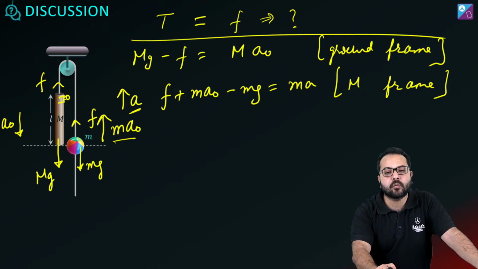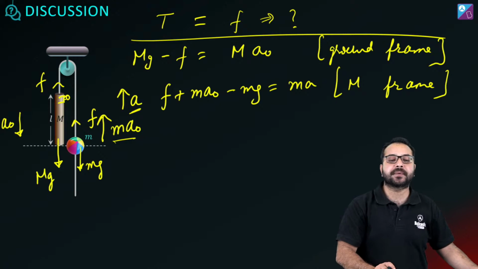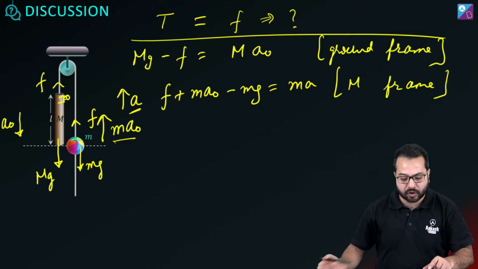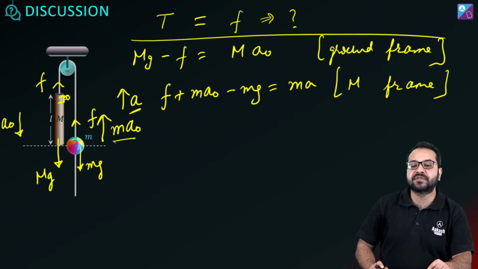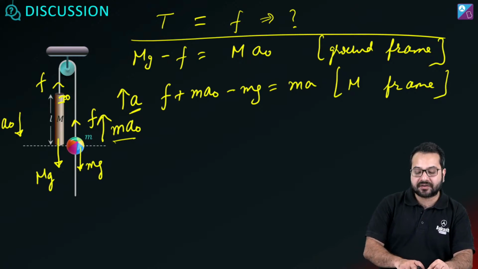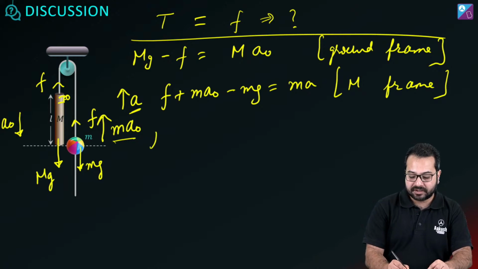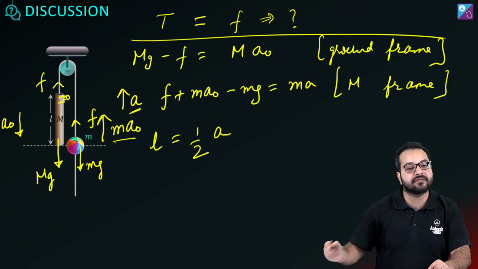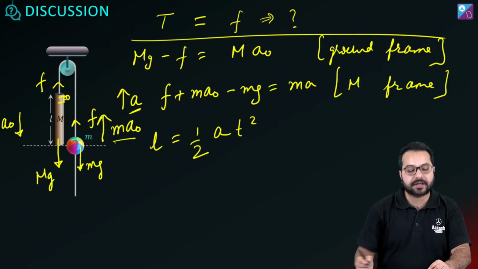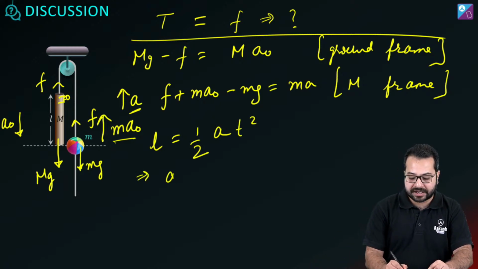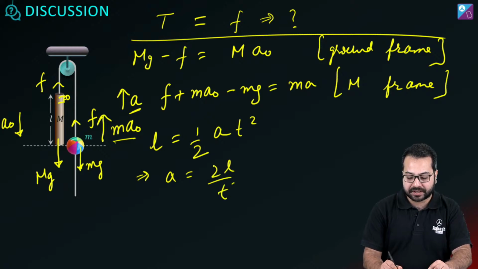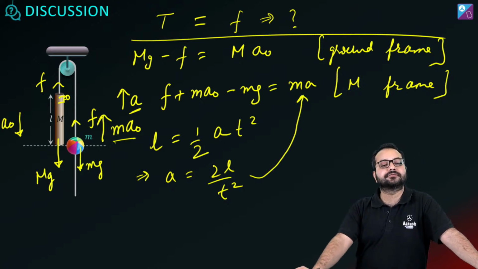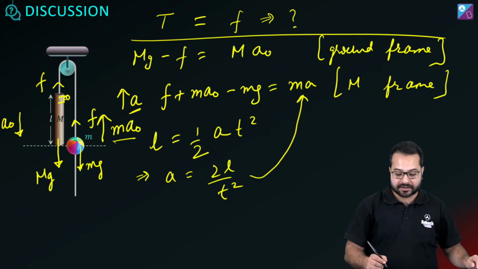Do I already know what is the acceleration of small m with respect to capital M? Yes, I already know that. Because if you observe it from capital M, the relative displacement is L. The relative displacement is L. This will be equal to half into the relative acceleration A into t square. So from here what do we get? We get A is equal to 2L divided by t square. And we can plug it in over here. So now what can we write?